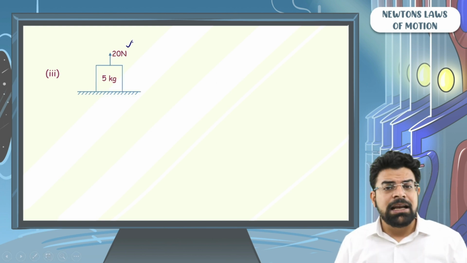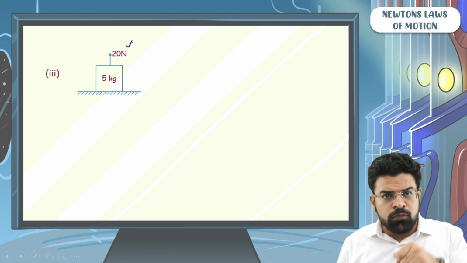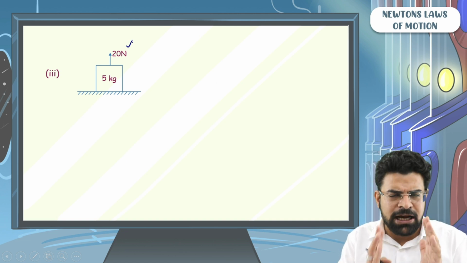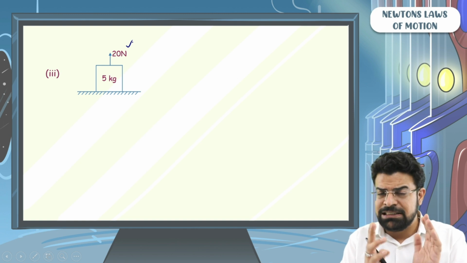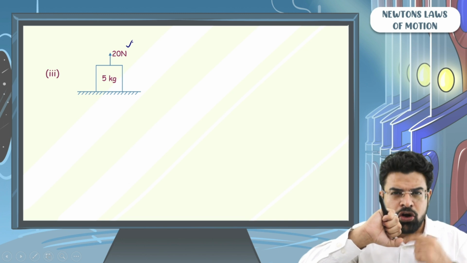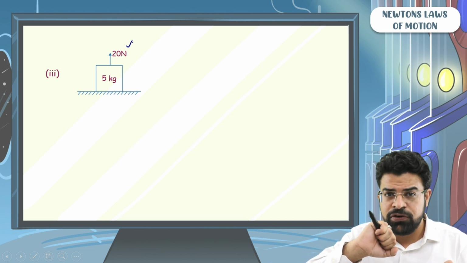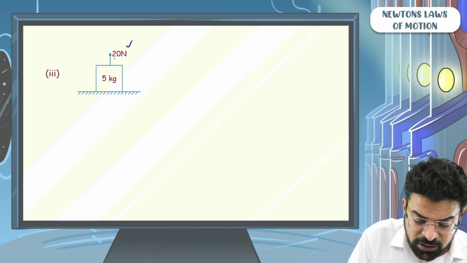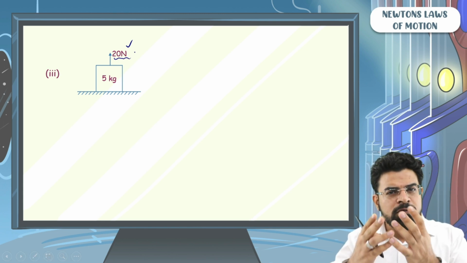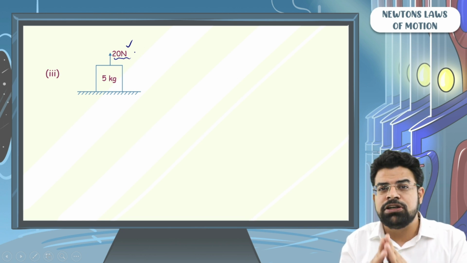Now, rather than applying the force of 20 Newton downwards, in this case we have applied the force of 20 Newton upwards. And we have this idea, if you have a block of mass 5 kg, its weight is 50 Newton. If you apply some upward force, then the normal should decrease. It should be less than 50. How much less? The external force you have applied. So you should have this feeling that when you apply an upward force, the normal will decrease by 20, and now the normal reaction will be 30.